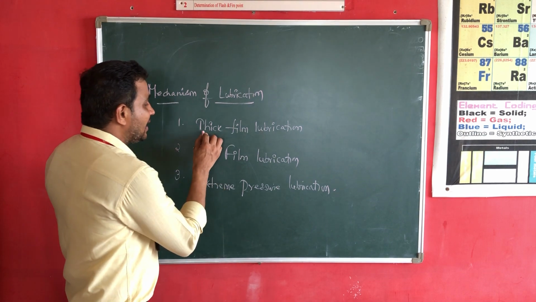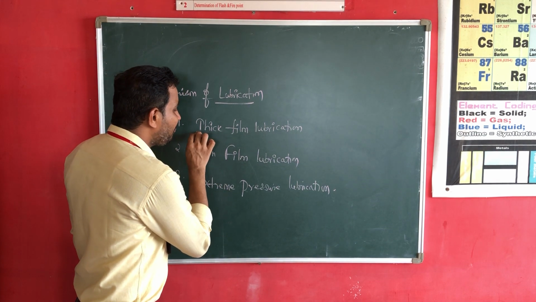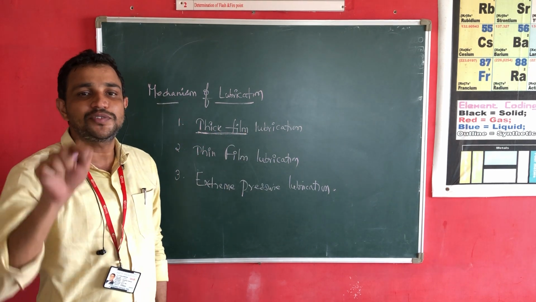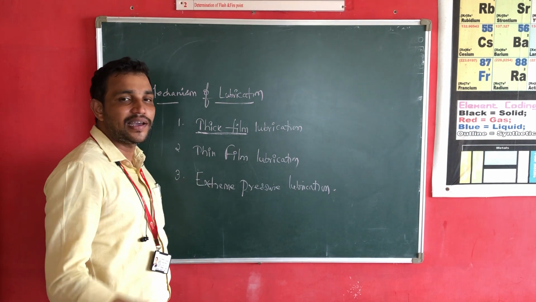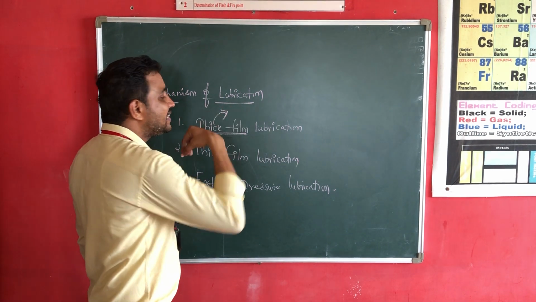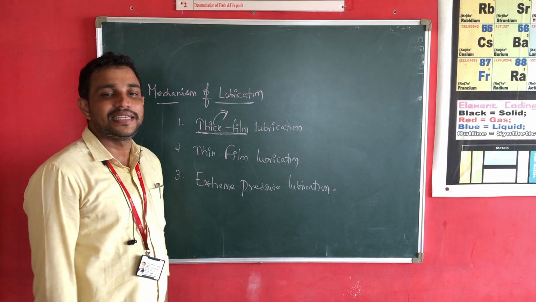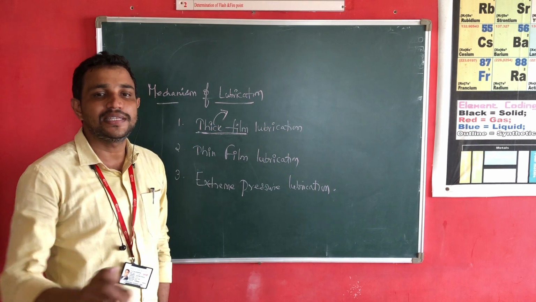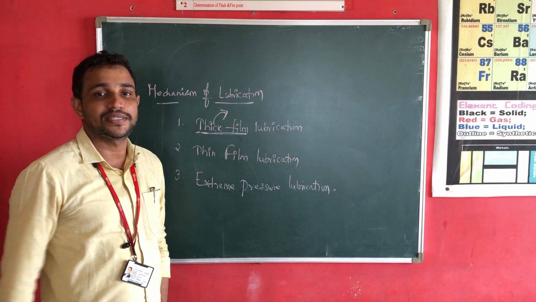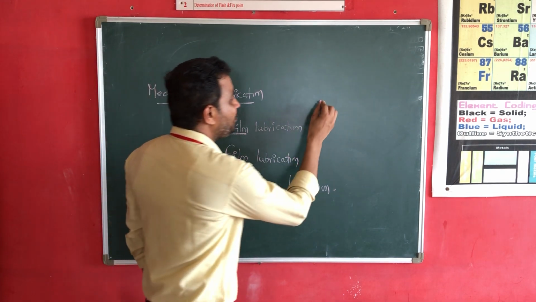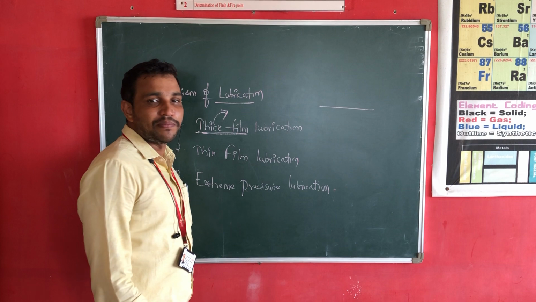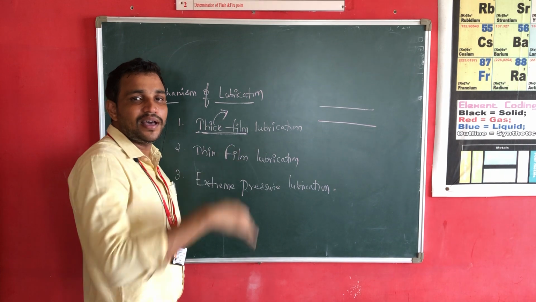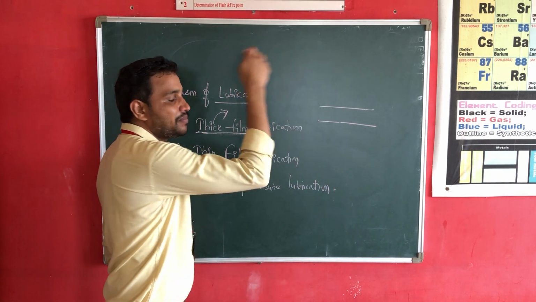What is this? In the name of the mechanism itself, it is saying that the lubricating oil which we are adding has high thickness. So, in what condition is this kind of lubricating oil added? For what kind of machinery parts? That is important. Consider a machinery part. Take another machinery part, place it on the bottom. Now there are two machinery parts.